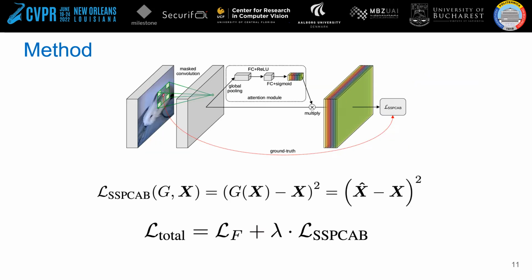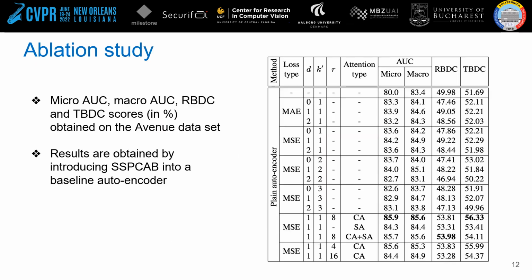We define the self-supervised reconstruction loss as the mean square error between the input and the output as depicted in the first equation. When integrating SSPCAB into a neural model, which has its own loss function LF, our loss can simply be added to the respective loss, resulting in a new loss function that comprises both of them.